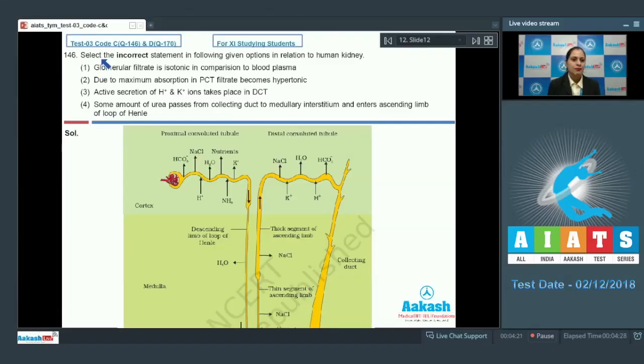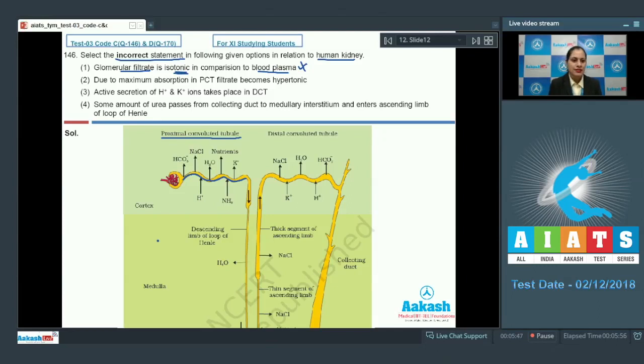Question number 146. Select the incorrect statement in the given options in relation to human kidney. The very first statement is glomerular filtrate is isotonic in comparison to blood plasma, and this is a correct statement, so it cannot be the correct answer to our question, because we know that PCT is permeable to electrolytes, water as well as other substances. Osmolarity in PCT remains unchanged, and the filtrate which is formed in this PCT is isotonic to blood plasma. So this is a correct statement and is an incorrect option.